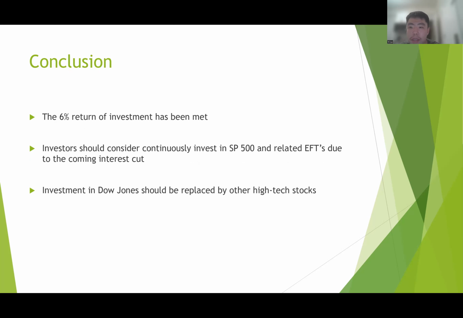So in conclusion, our portfolio reached the 6% return of investment. For the future, investors should consider continuing to invest in the S&P 500 and its related ETFs due to the coming interest rate cut. And in the long run, the investment in the Dow Jones should be considered for replacement by other high-tech stocks, maybe AMD or Intel, the competitors of NVIDIA, because they still have the potential to increase their stock price and gain market share.